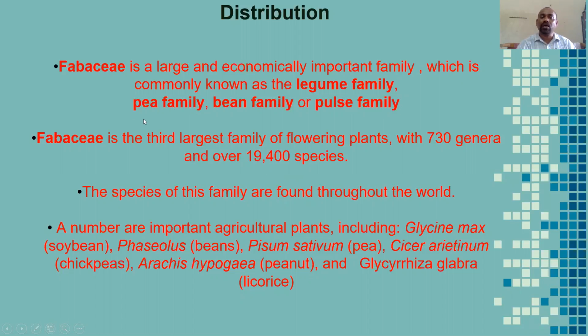Pea means, students, what is that called? Batani. And beans, beans mean what? Chikkudu. And the pulses family.